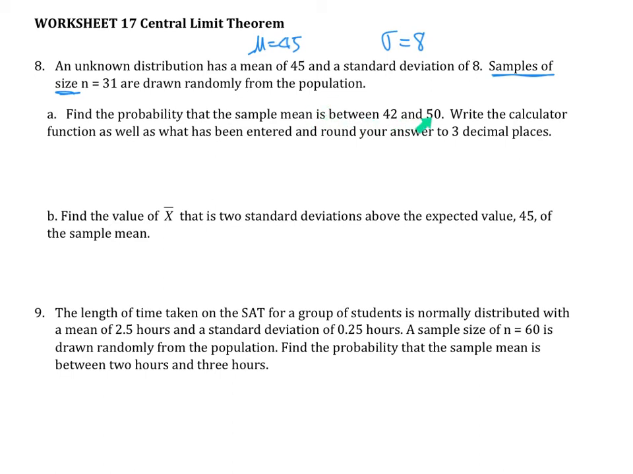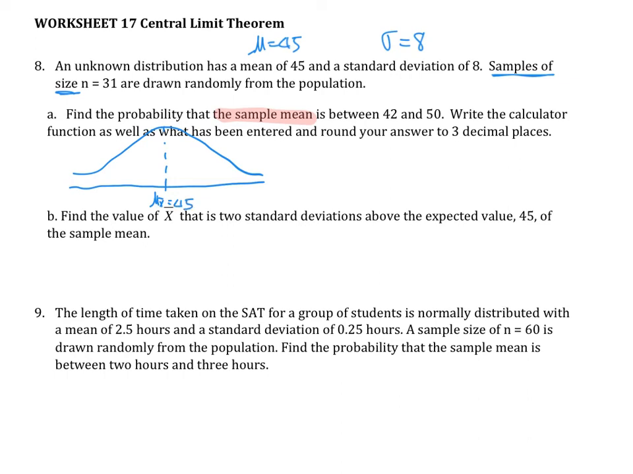Again, I'm going to highlight sample mean. We're not looking at one individual number, we're looking at the sample mean of 31 people. I want to find the probability that the sample mean is between 42 and 50. According to the central limit theorem, the distribution of the sample means is normal, so I'm going to draw a little normal distribution here. The mean is the same as the original mean, which is 45, so mu x bar is 45.